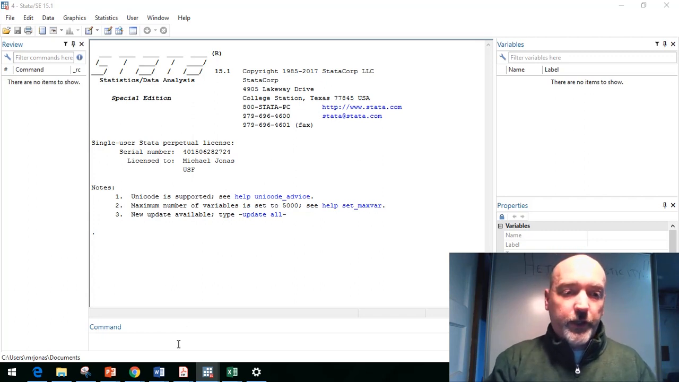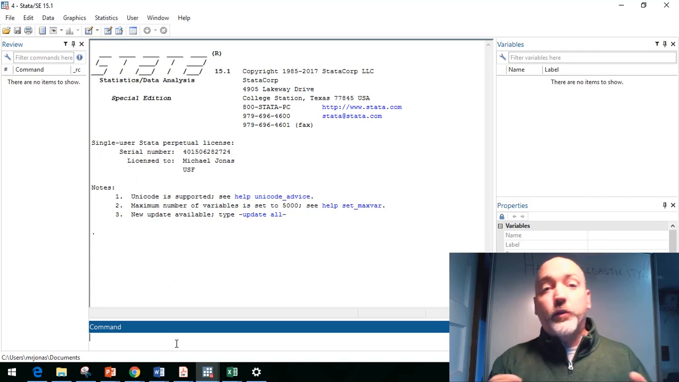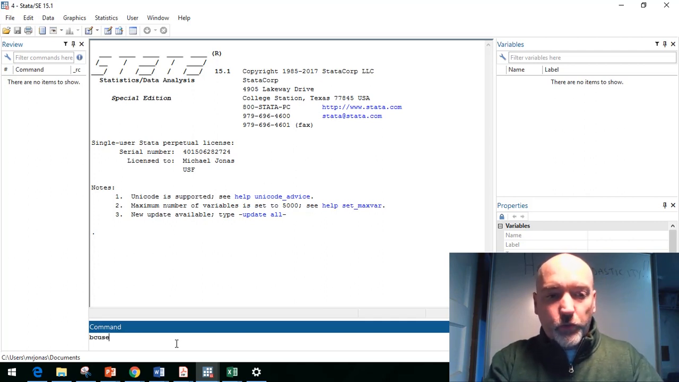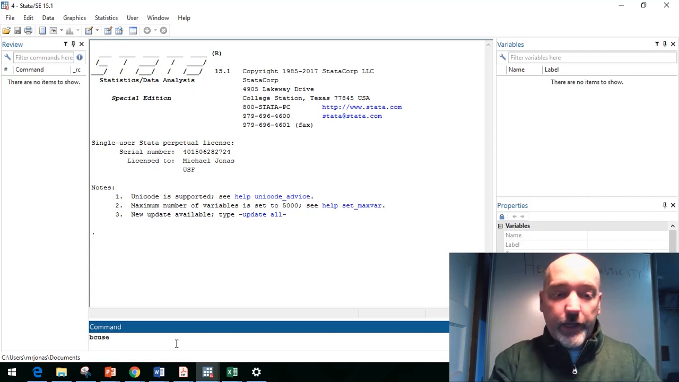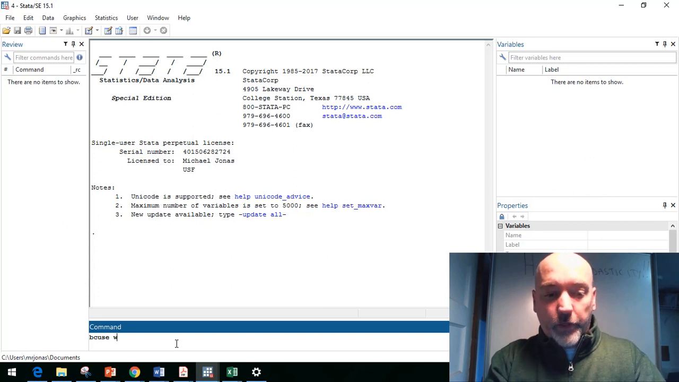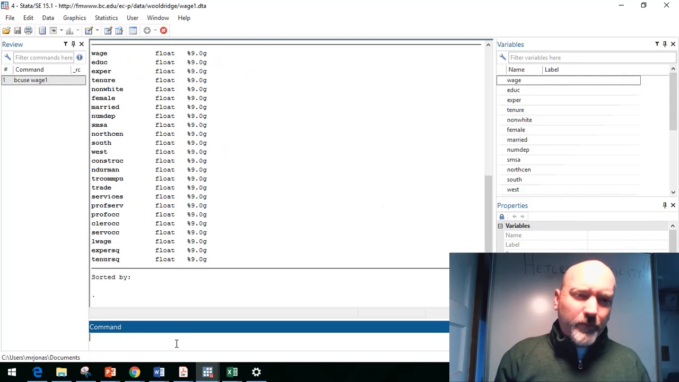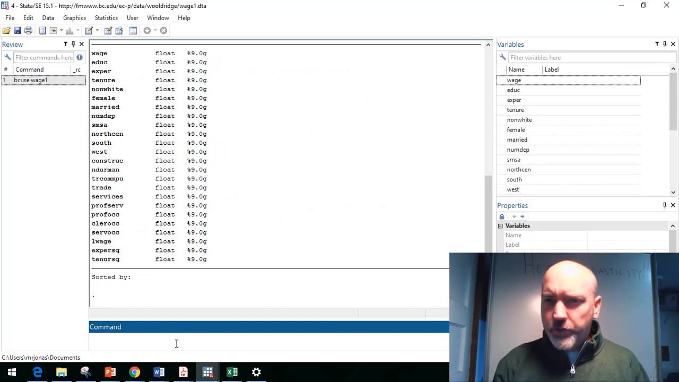So what makes this particularly useful is that we can grab the data right from that website without opening it up in Excel and importing it, etc. So we can use that bcuse command, the Boston College data grabbing tool. You have to install that ahead of time. And we're going to use that data file wage1. So again, we have all the tools here to estimate a wage determination model.